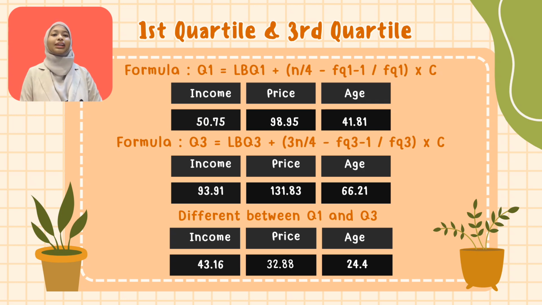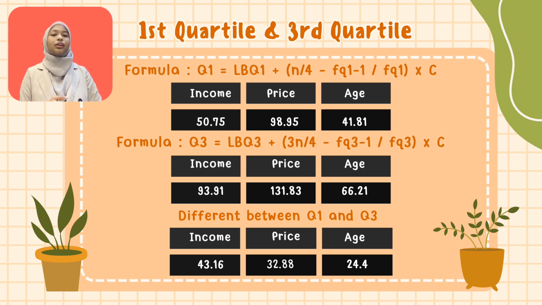Now, I will continue the calculation for first quartile and third quartile. To determine first quartile, the formula is LBQ1 plus N divided by 4 minus FQ1 minus 1, divided by FQ1, times C. So the calculation for income is 50.75, while price is 98.95 and the age is 41.81.